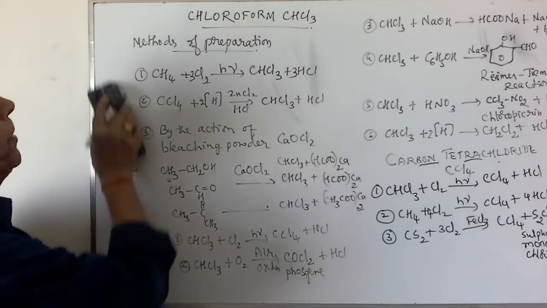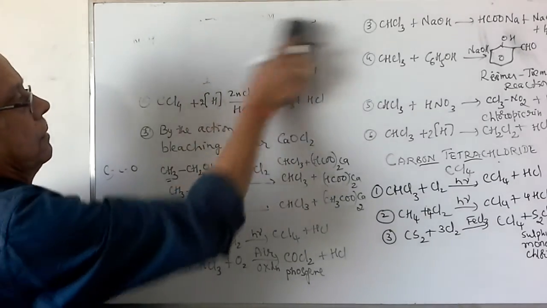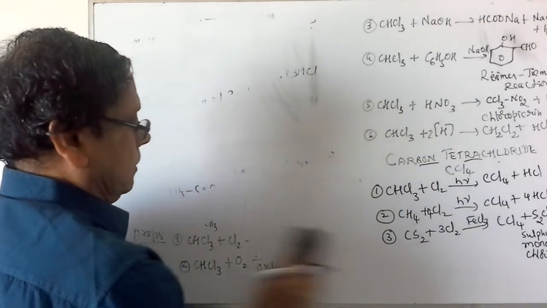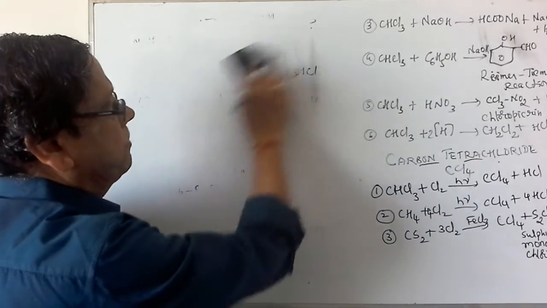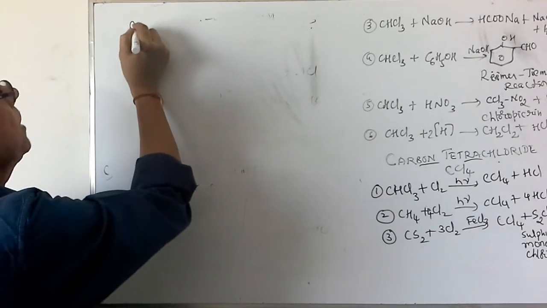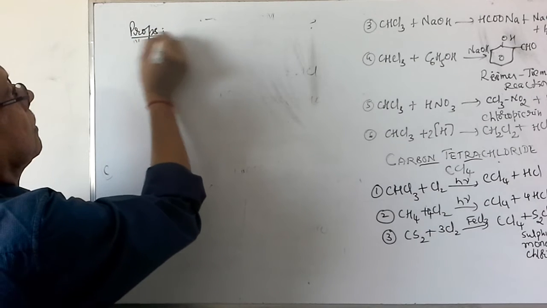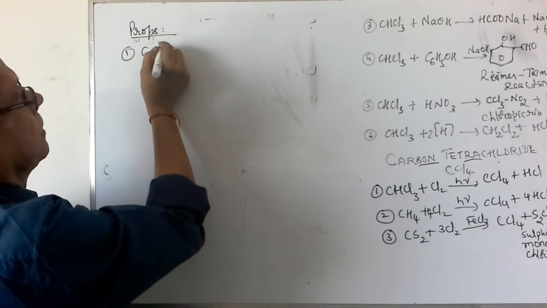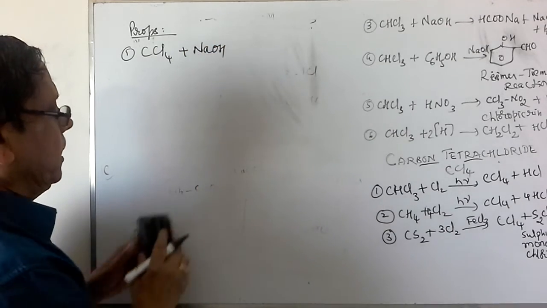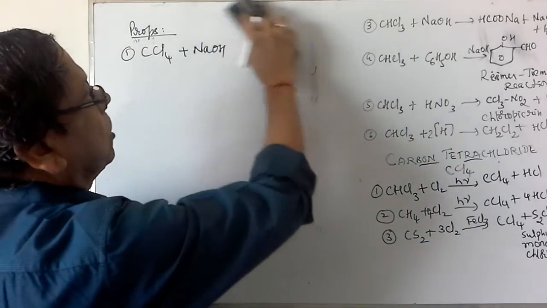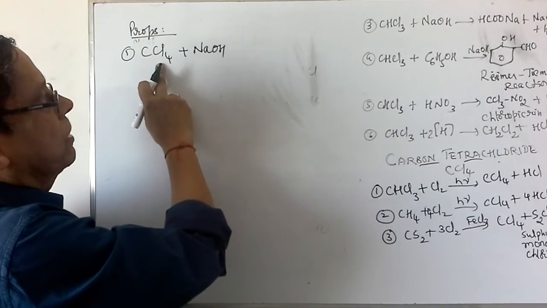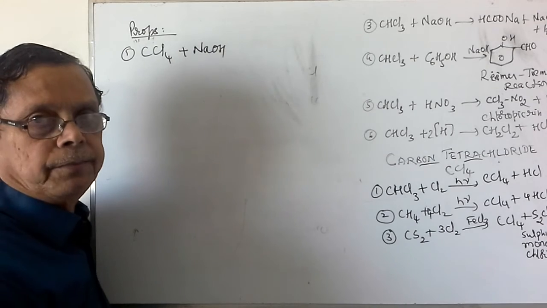Then coming to the properties of carbon tetrachloride, the most important reactions I am writing. When carbon tetrachloride is treated with sodium hydroxide, again, when you treat any chlorine compound with aqueous sodium hydroxide, it will replace the chlorine atoms by OH groups.